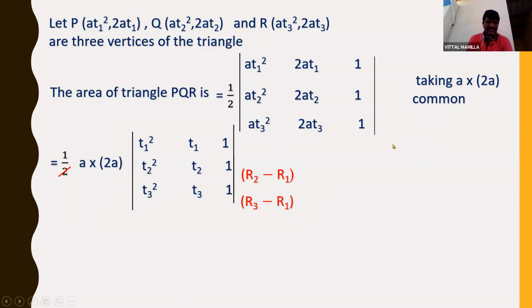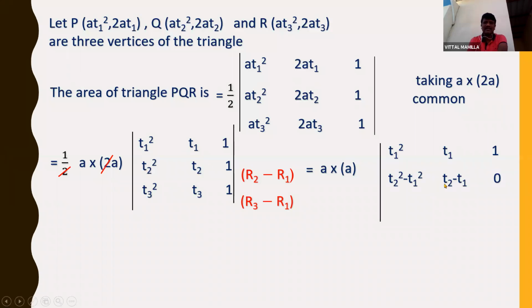And here in this, A and 2 can be cancelled. So remaining is 1, A into A remains. And from here, if I use the operation, first row remains same. First row will be T1 square, T1 and 1. But second row changes. T2 square minus T1 square, and this is T2 minus T1, and 1 minus 1 is 0. How I got this one? Using the row operation R2 minus R1. And the next one is same, T3 square minus T1 square, T3 minus T1, and this is 0.